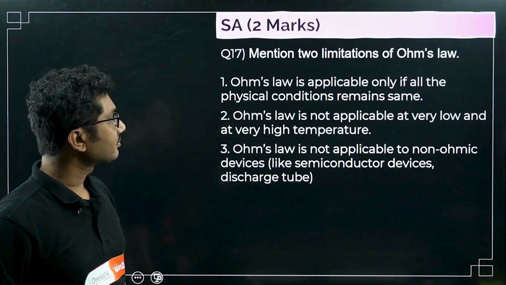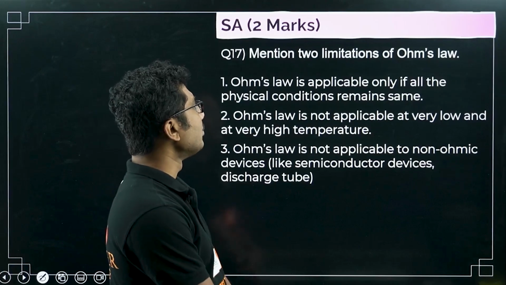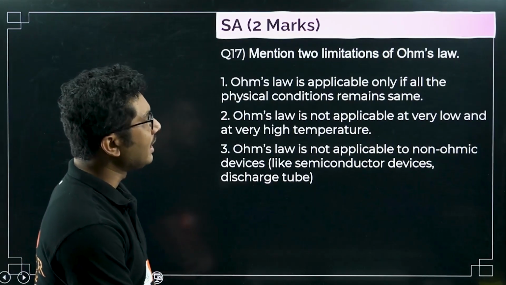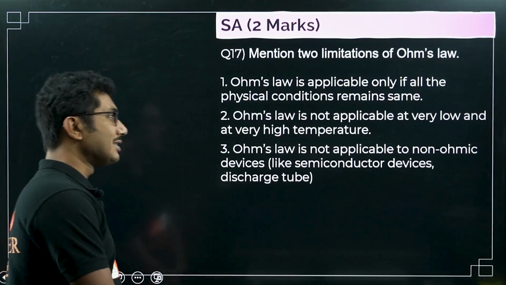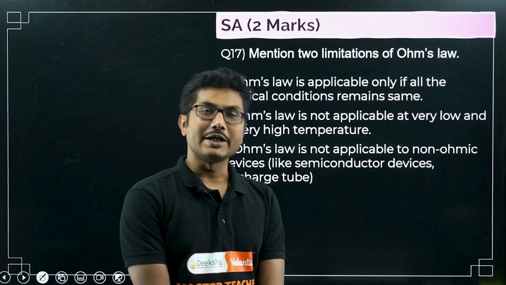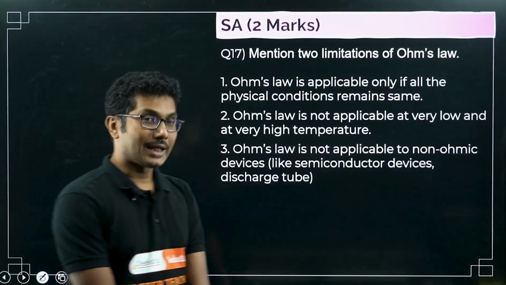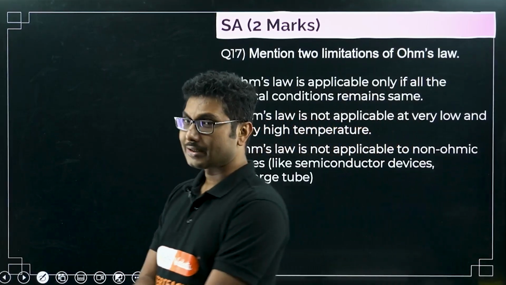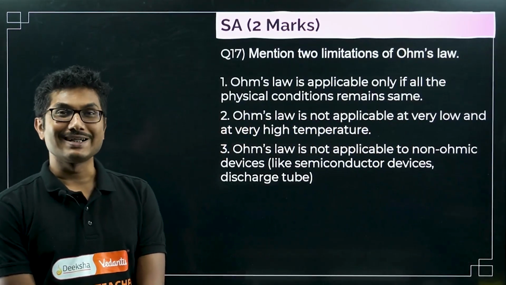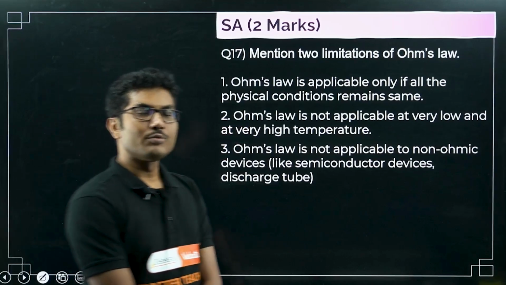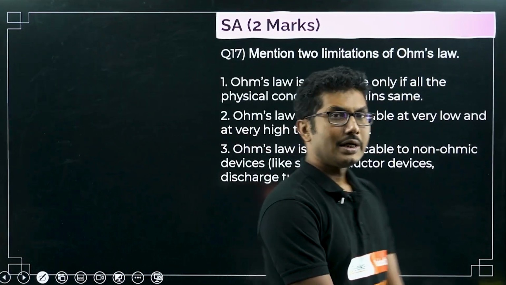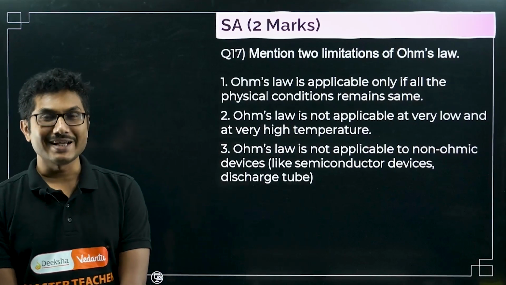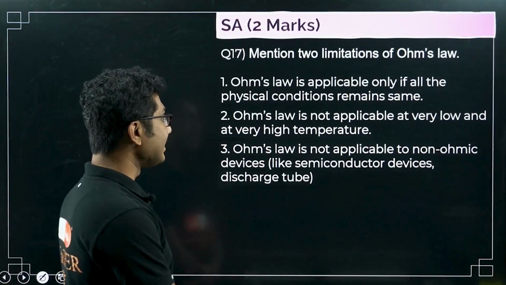Okay, now mention two limitations of Ohm's law. Ohm's law is applicable only if all the physical conditions remain the same. Physical condition means the wire is not changing its state. For example, if the temperature increases and the wire melts, then Ohm's law will not be applicable. If all physical conditions, that means temperature and physical state, are constant, then it is applicable.